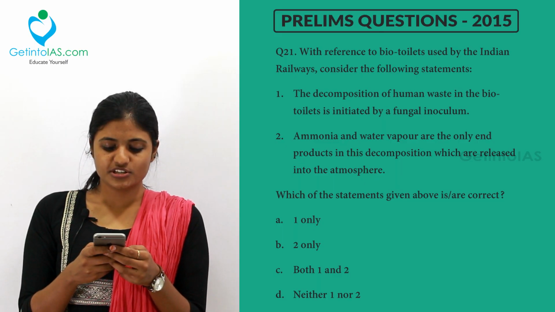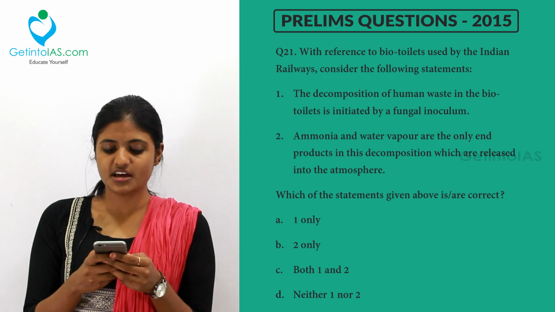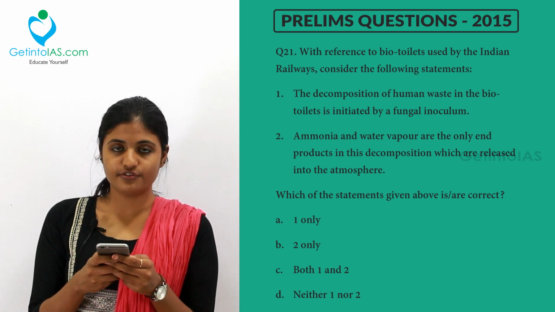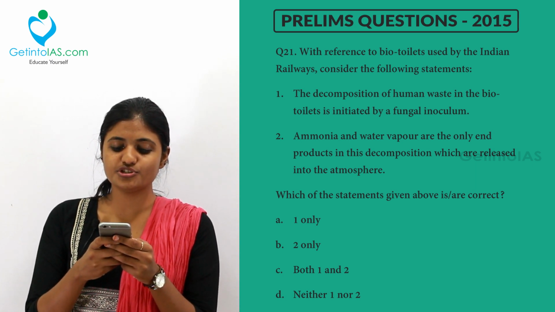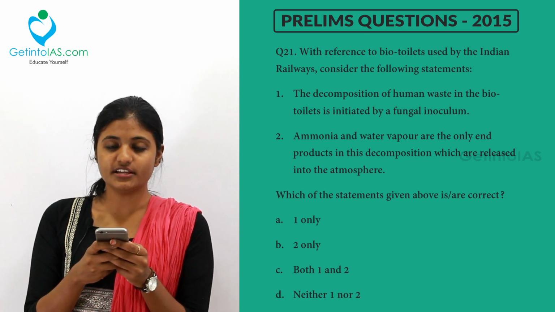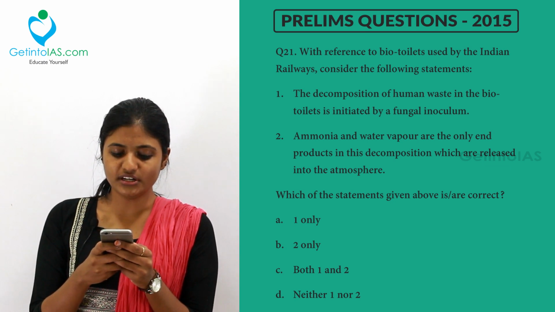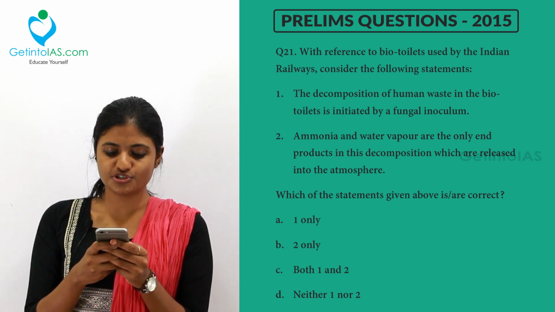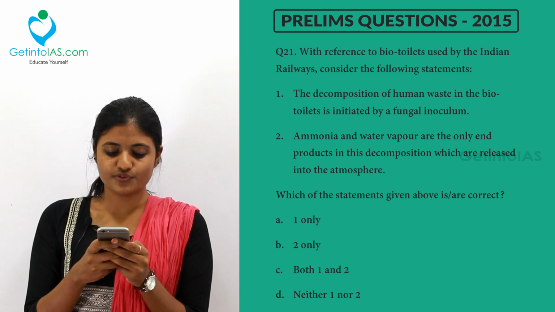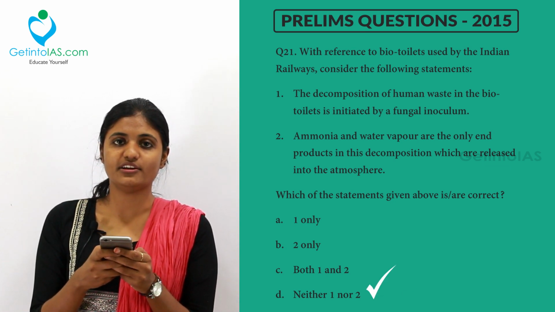Moving to the next question, with reference to bio-toilets used by the Indian Railways, consider the following statements. First one, the decomposition of human waste in the bio-toilets is initiated by the fungal inoculum. Option 2, ammonia and water vapor are the only end products in this decomposition which are released in the atmosphere. So which one is the correct answer? Option D is the correct answer, neither 1 nor 2. Why?